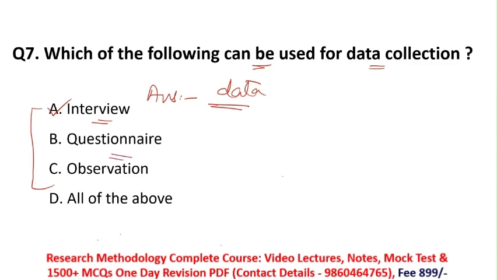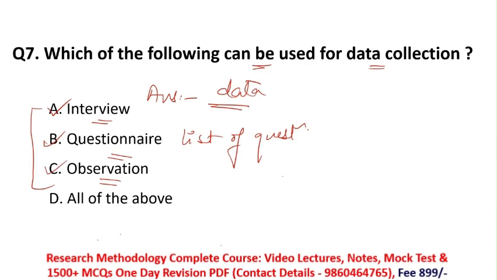Then option B is questionnaire. Questionnaire means a list of questions. Researchers provide a questionnaire to their respondents, the respondents fill in those questions, and through that researchers collect the data. So yes, again through questionnaires a researcher collects data. Then option C is observation. Yes, through observation a researcher can also collect data.